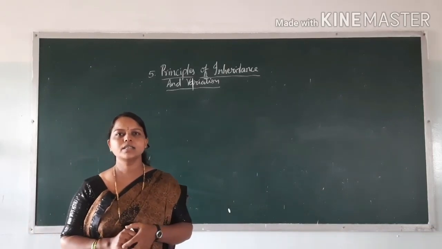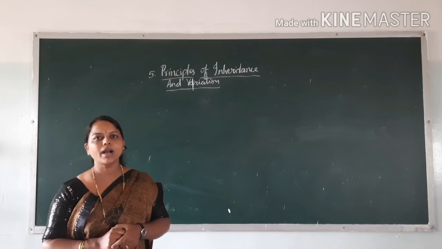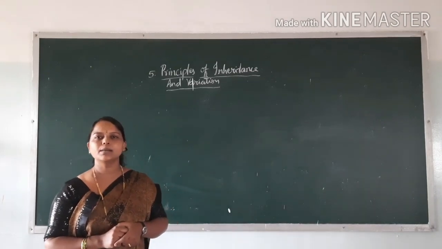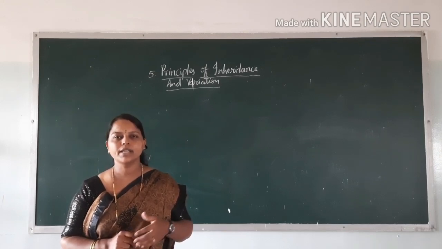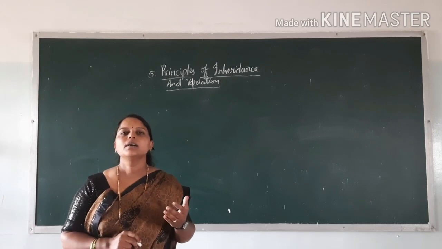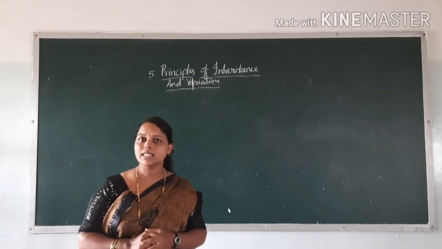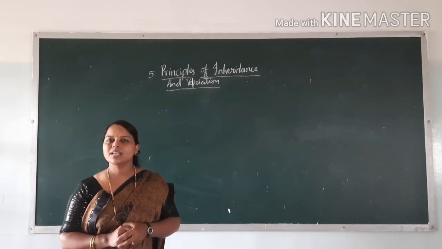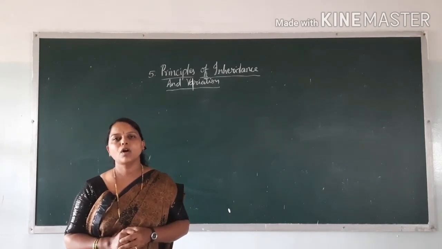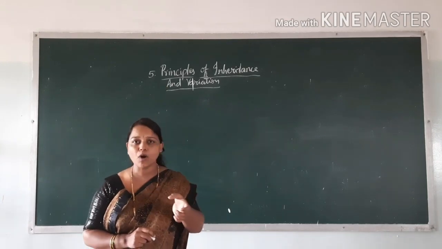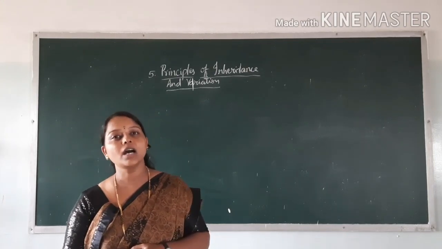In the previous classes, you have studied some different crosses made by Mendel: monohybrid cross, dihybrid cross, incomplete dominance, and codominance. Mendel made the monohybrid and dihybrid crosses, and based on the results he got from those experiments, he concluded some laws. He concluded his findings in the form of laws: the law of dominance, the law of segregation, and the law of independent assortment.